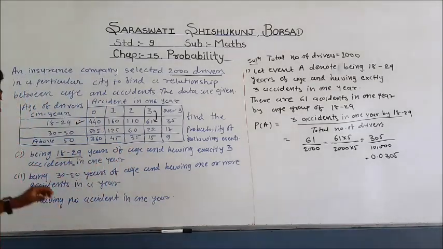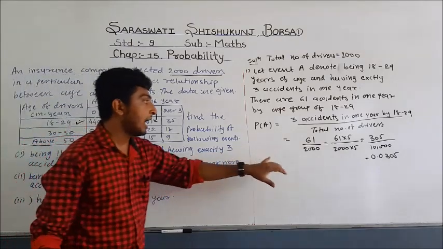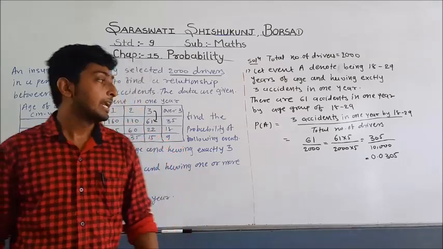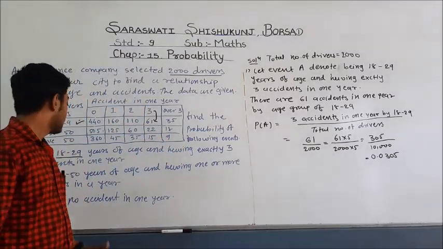being 18 to 29 years of age and having exactly 3 accidents in 1 year. The answer is 0.0305. Now let us see the other sub question.